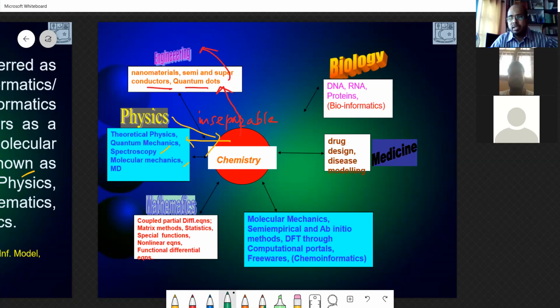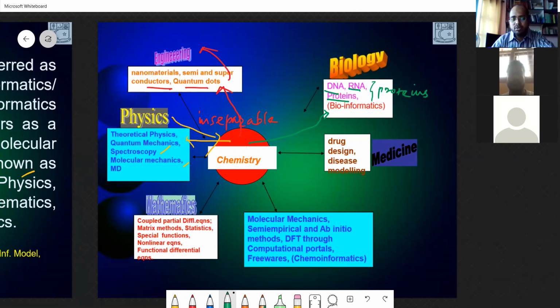When we devise a particular thing, when we find out the properties, when we find out the reactivity, we give them to engineers. For example, we give certain aluminum-based alloys, and as we give the properties of aluminum, they can devise aeroplanes. Unless we give the material, they cannot devise those things. And the next part happens to be biology, where you have DNA, RNA. These all are proteins. And proteins are all amino acids.